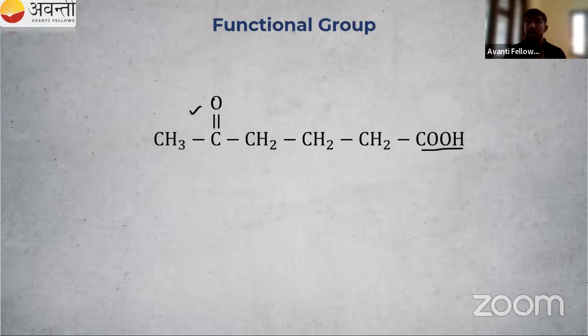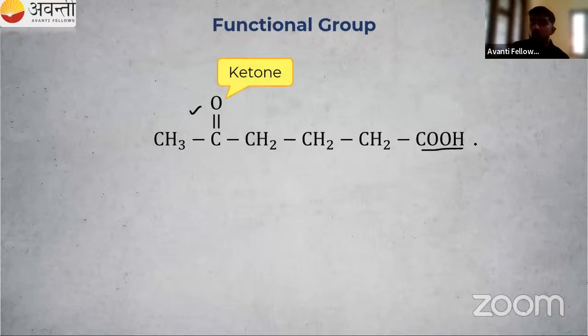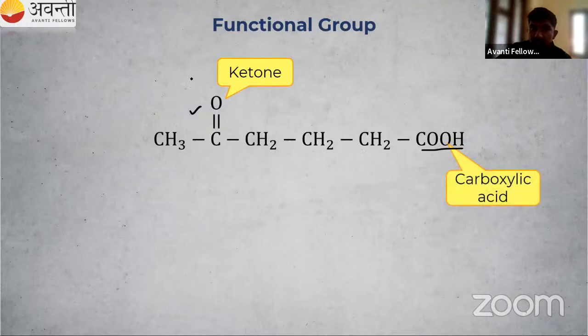There are two functional groups. What is the name of this functional group? Okay, if you are not telling, then I have to tell, right? This is our carboxylic acid. This is our ketone. We have already studied that, right? C double bond OH is our aldehyde. Then the next one is our ketone. We have studied that. So there are two functional groups, right?